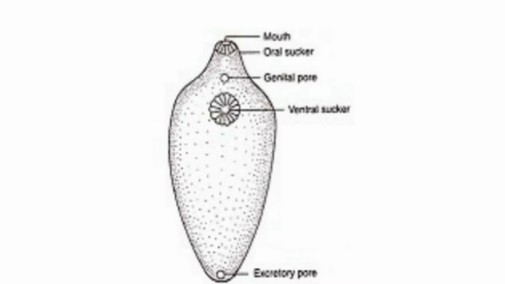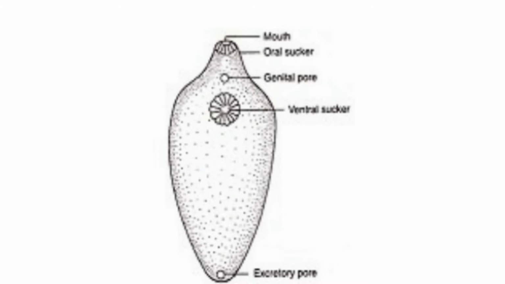It is surrounded by an oral sucker. A little below the mouth, a posterior sucker or acetabulum is present. The posterior end of the body bears an excretory pore.